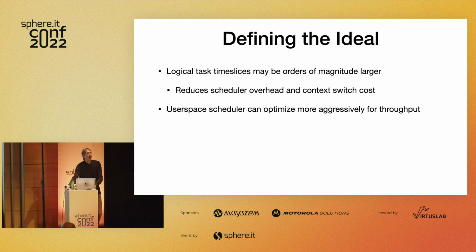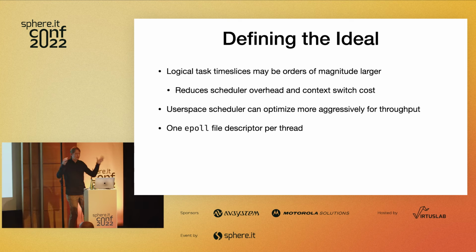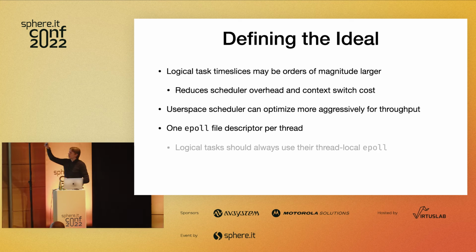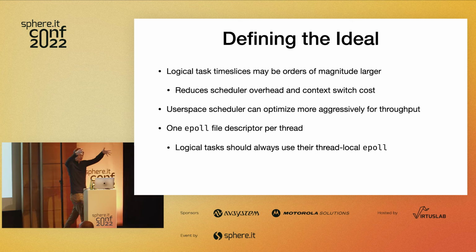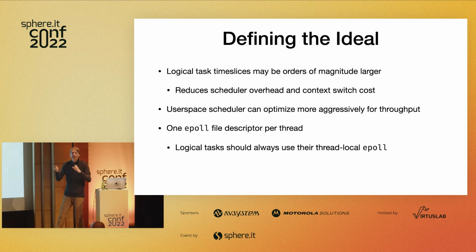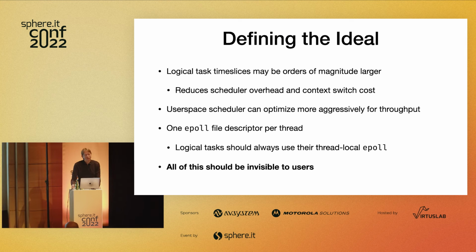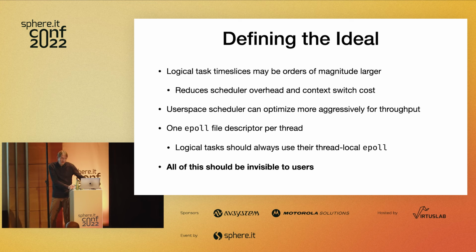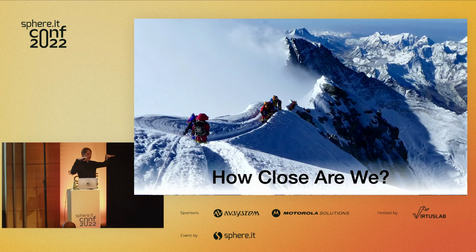The user space scheduler can optimize for throughput rather than fairness because we don't have to worry about the system entirely locking up. And you basically do this by having one epoll file descriptor per thread, and then every time your logical tasks want to work with things, they just register on that local epoll file descriptor. Again, what we're trying to get to here is a situation where our threads line up perfectly, and we have very, very few context switches. Ideally, all of this should be really invisible to users. Okay? So we should have a programming model on top of this which hides it away completely.